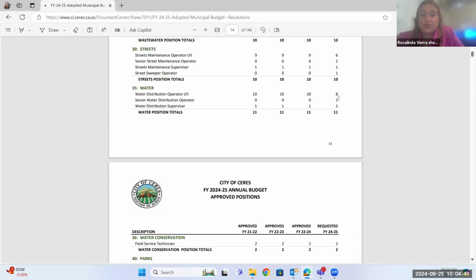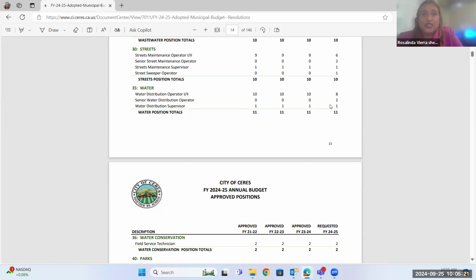And we did move from 1 and 2. We did move 8 and 12. So you will actually see there on the screen that we actually have 2 more. 2 moved from the water operator from entry level 1 or 2 to the senior operator because they have the skills, they passed the required testing, and are now able to get the additional pay. So technically, if you look at the books, that would be 2 positions that were not filled. But in reality, we still have 11 people in that department as we have for the last 3 prior years.